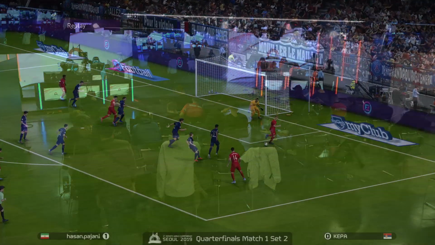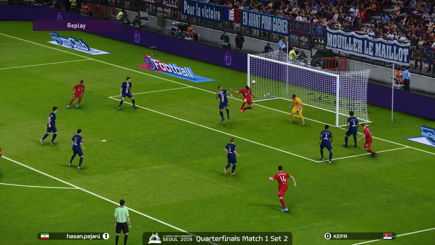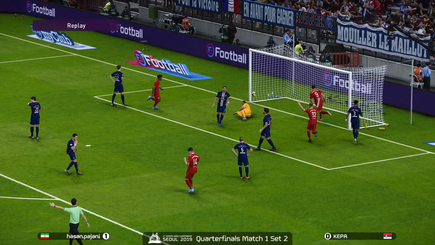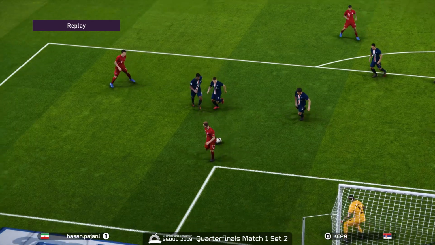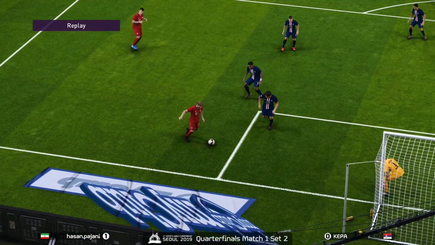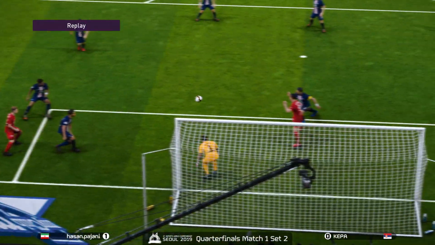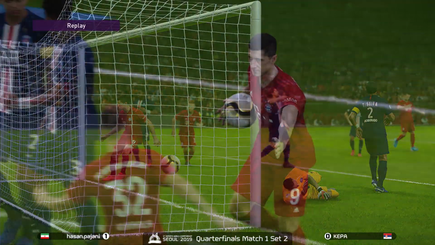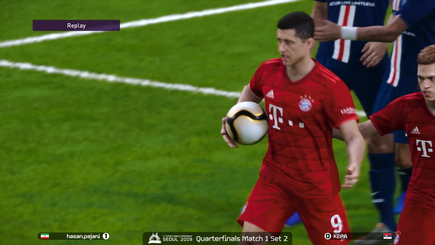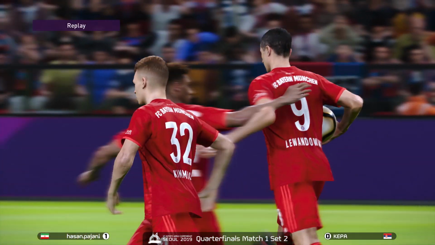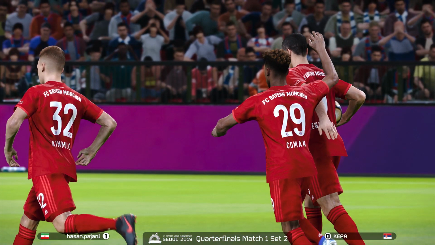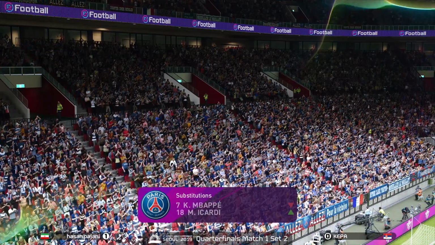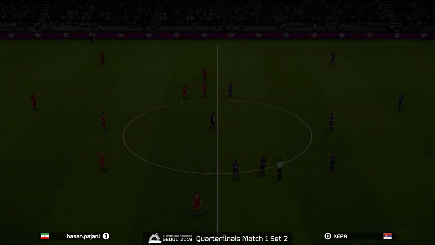Now Kepa needs to start making some defensive adjustments, how to shut down these sideline-based attacks from Hassan Pajani. Yeah, no, this is just beautiful. Right off the side of the head. A little bit of shoulder in there too, a dive and a miss and a goal. Hassan Pajani bringing it back, and Kepa knows exactly how this feels. A bit of deja vu from our first game of the series.